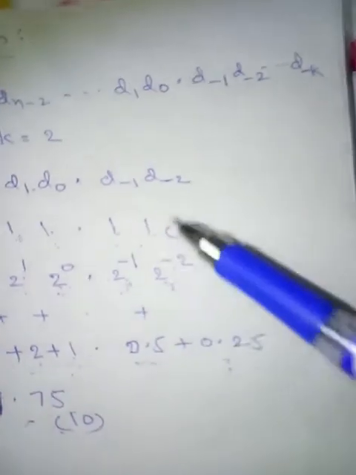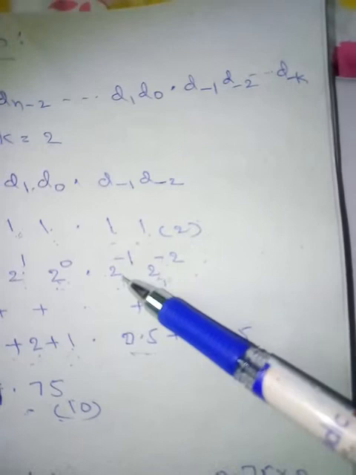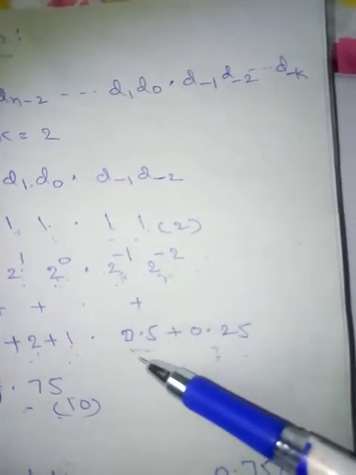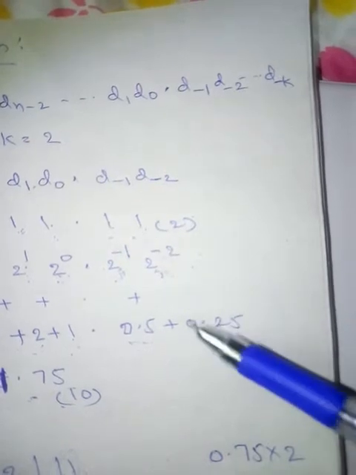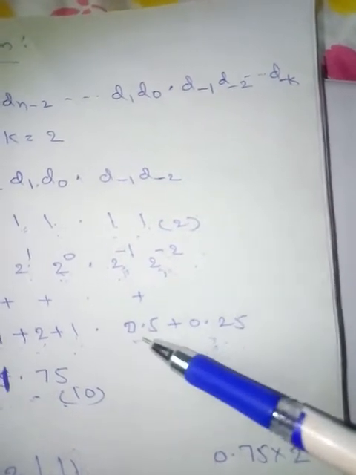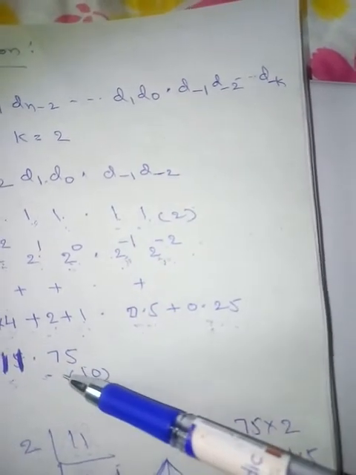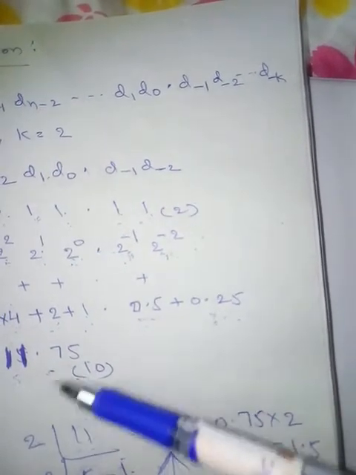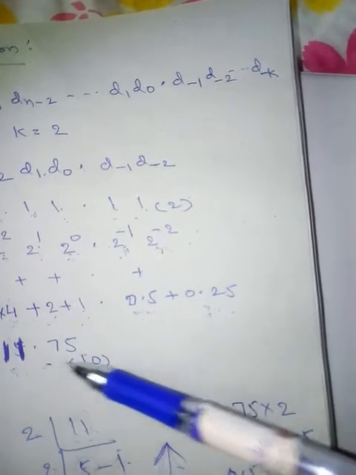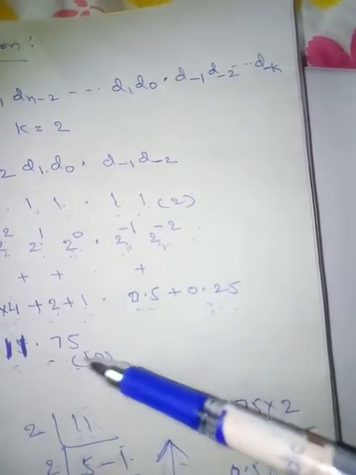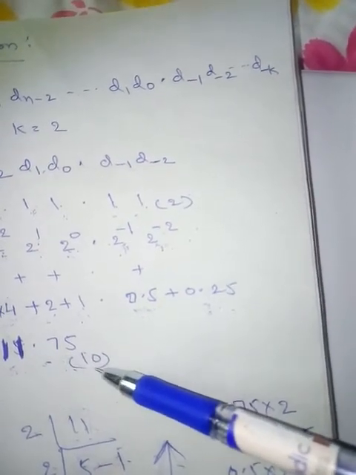Now for the fractional part, the weight of this is 1 into 2 power minus 1, 1 into 1 by 2, that is 0.5, plus 1 into 2 power minus 2, 1 into 1 by 4, that is 0.25. 0.5 plus 0.25 is 0.75. So the decimal equivalent of this binary number is 11.75. Base is 10.